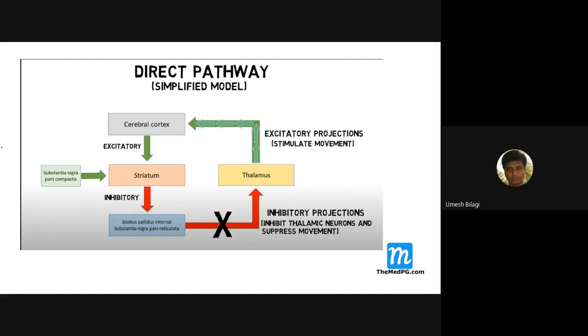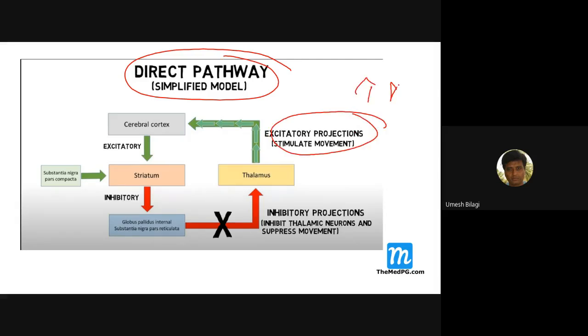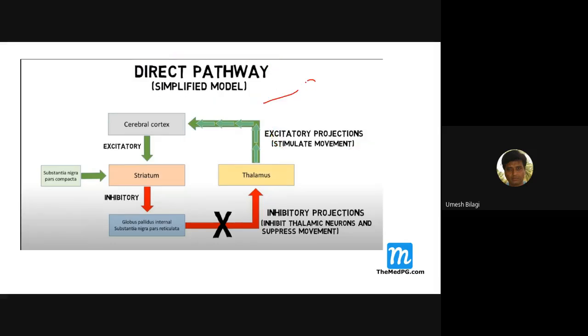Because of less inhibition, the thalamus will be less inhibited, so it will give more impulses. So the direct pathway will ultimately lead to excitatory impulses coming from the thalamus. This is good for agonist muscles.